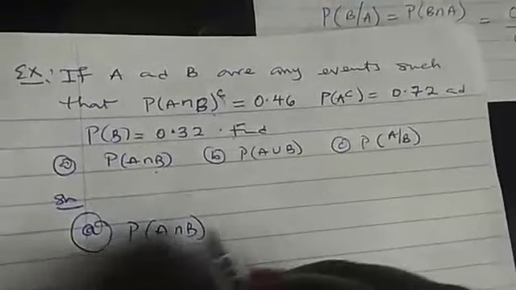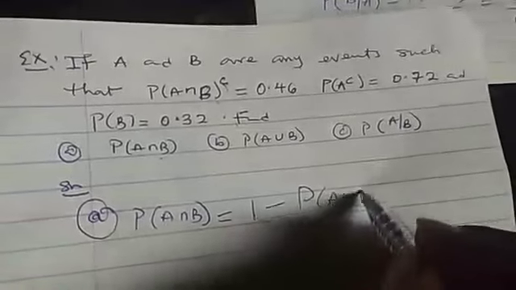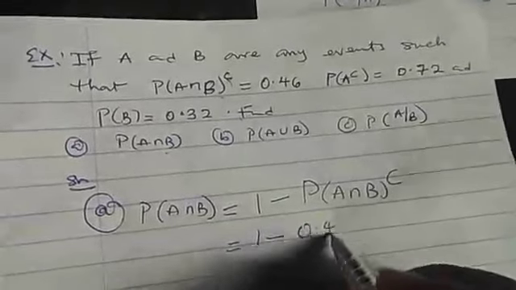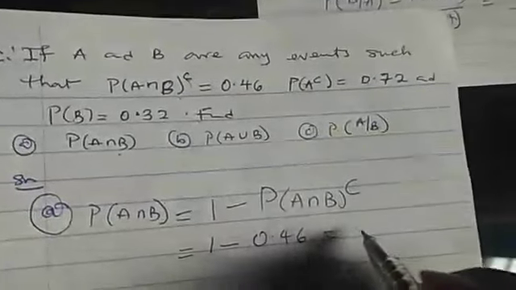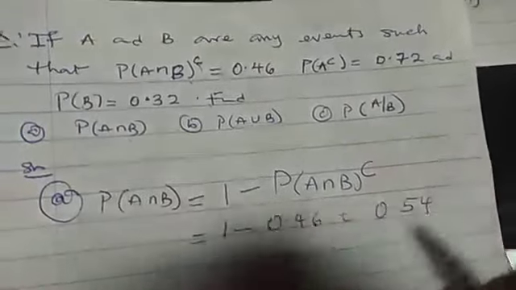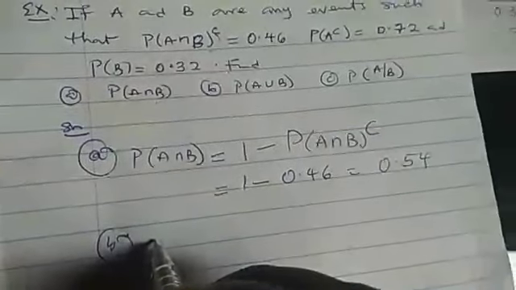We know that the probability of this is the same thing as 1 minus the probability of the complement. We did it the other time. So the answer is 1 minus 0.46, and 1 minus 0.46 will give me 0.54.